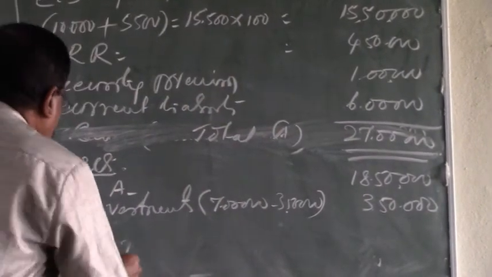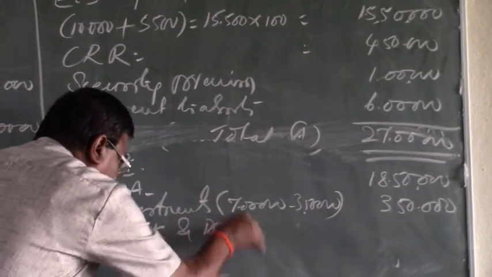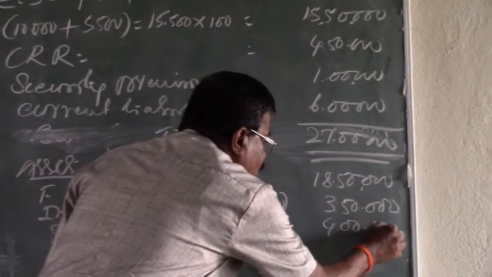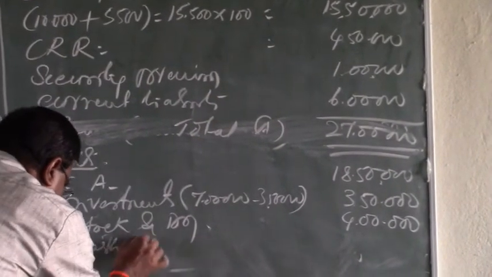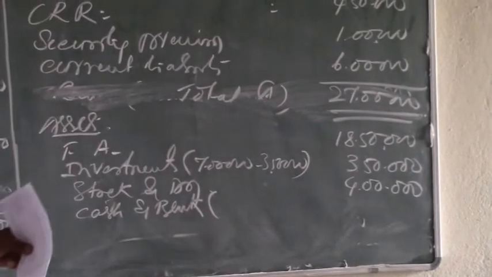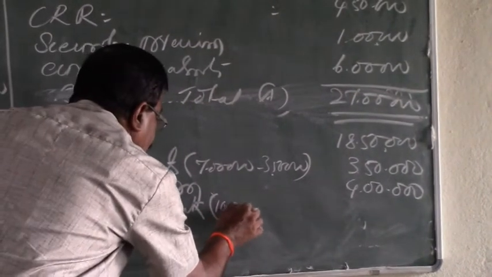And then stock and debtors, no changes. The amount of stock and debtors is rupees 4 lakhs. And finally, cash and bank balance. Cash and bank balance will be the new balance we have to take up here. The arranged cash is rupees 10,80,000.